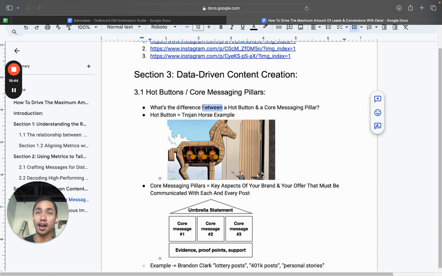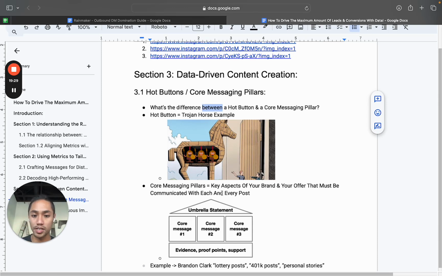Then we would talk about how they need to start making more money and become more motivated to do things, and they would smoke weed less. We would drive literally thousands and thousands of leads because people were so interested in the weed topic that they couldn't help but watch it. Then they would get sucked into the content, where we converted them by telling them about our products and services. That's what I mean by hot buttons. There are things in your audience right now that, no matter what, they're going to read. They have to. We want to identify those things and weave them into our content on a regular basis, so we're always capturing attention and keeping people there.